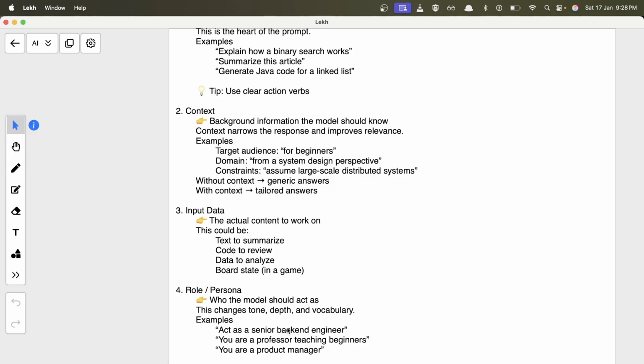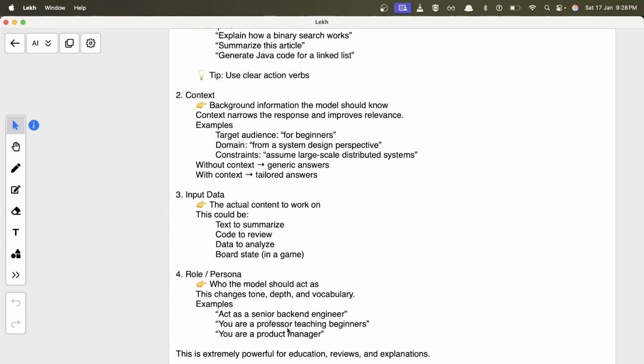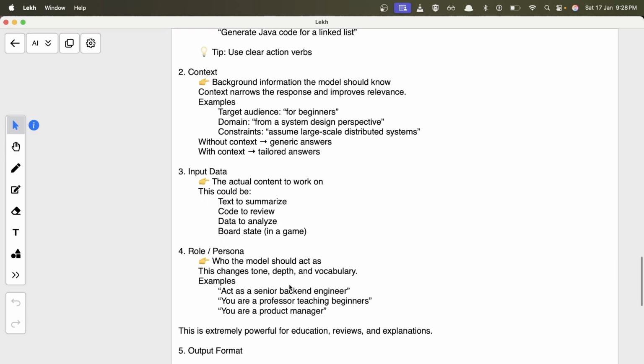For example, if you are trying to create a YouTube video, or maybe writing blogs, then you say you are a content writer. Depending on the answer you want, you provide different roles to it, so it just adapts that role. This is really helpful when you want some reviews, explanation, or education.